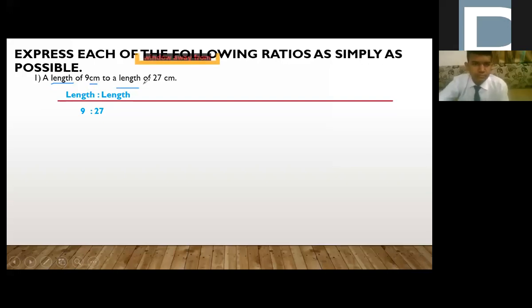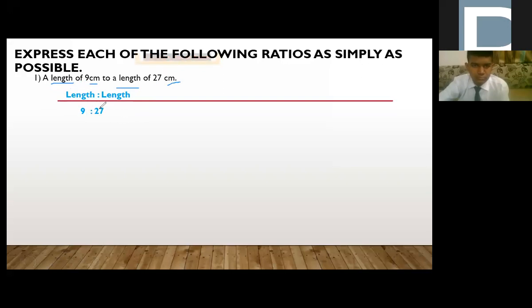Then you have to check the unit also. Okay, here again the unit is same. That means the question is so simple. The first term is 9 and the second term is 27. Okay, remember one thing, the quantity which is written first in the question, you have to mention it first. If you are going to write 27 ratio 9, your answer will be wrong.